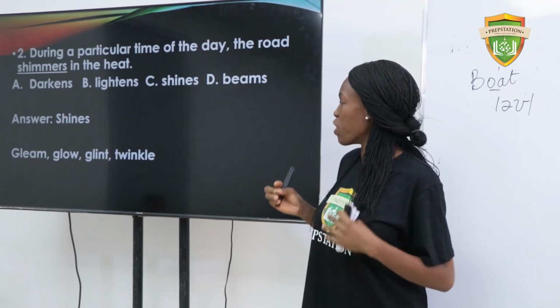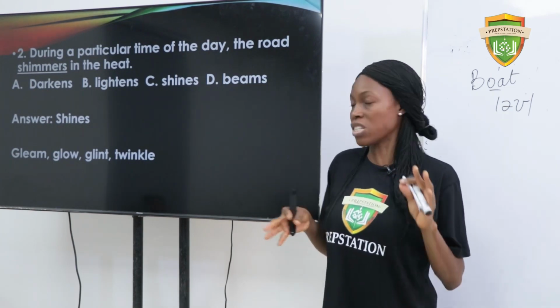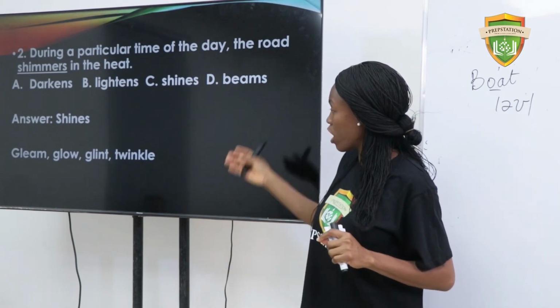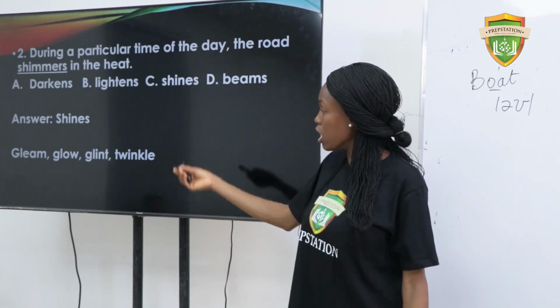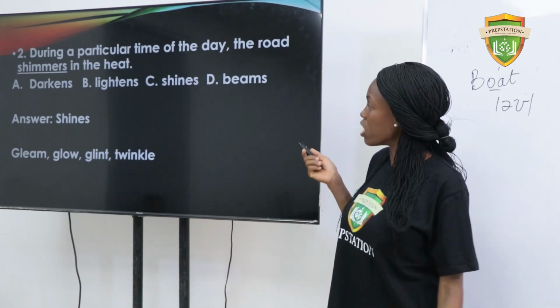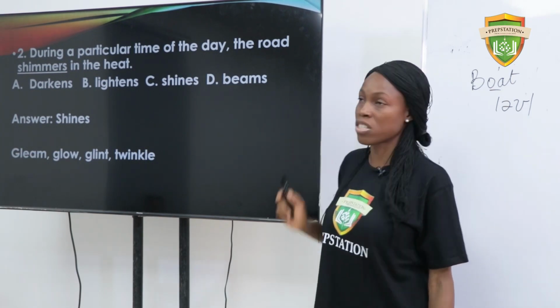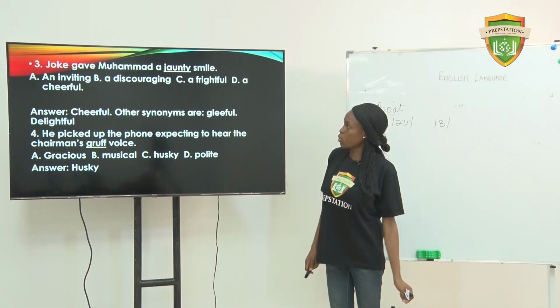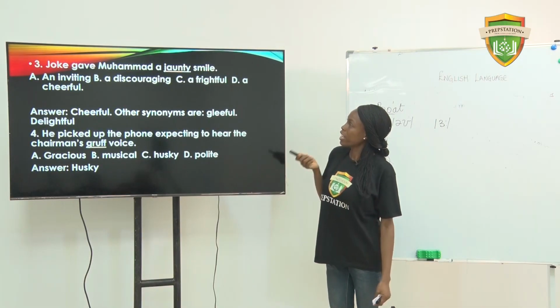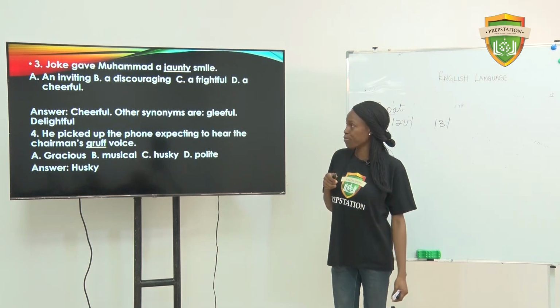You're looking at shimmer, something that gleams or twinkles in the dark. So the answer is what? Shines. Because other synonyms are gleam, glow, glint, or twinkle. So in that environment, we're looking at shines. Number 3, Joke gave Muhammad a jaunty smile.